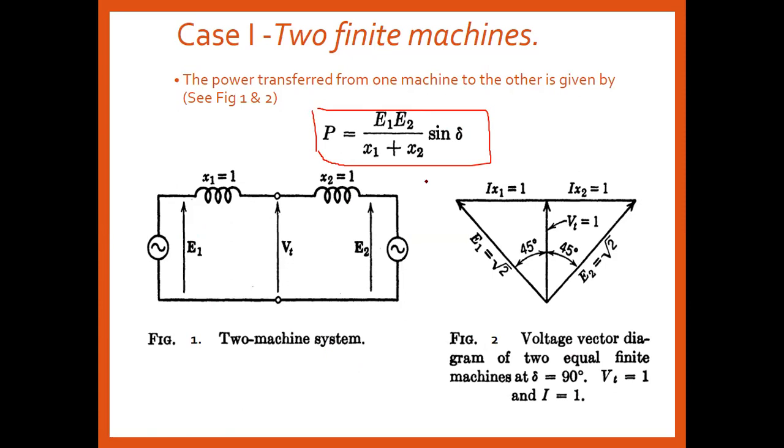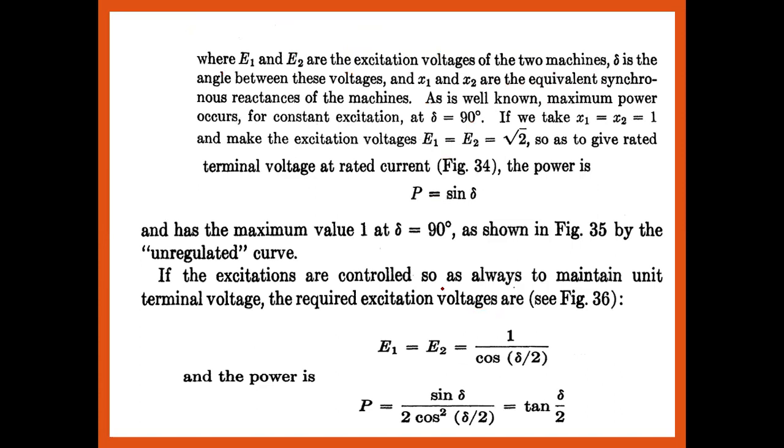Here also is the voltage vector diagram of the two machine system with delta equal to 90 degrees, where Vt is equal to 1 and I is equal to 1. The voltage vector diagram across the two machine system for the two finite machine system is given by this vector diagram. Okay, so from the above case, we observe that E1 and E2 are the excitation voltages, and there is the angle between the voltage and the reactance.